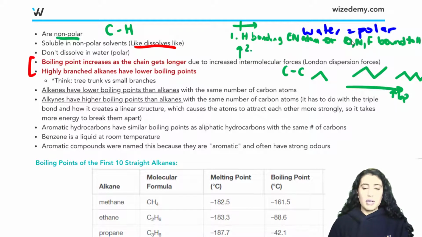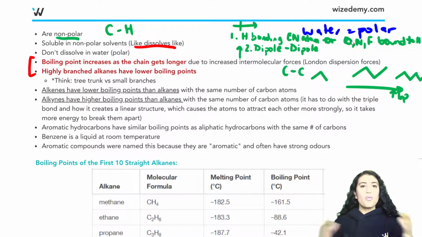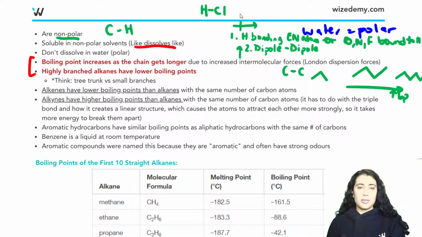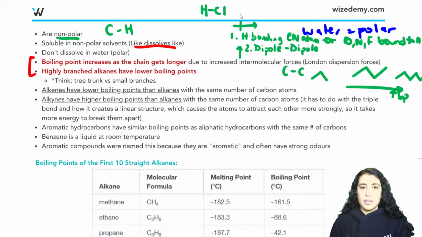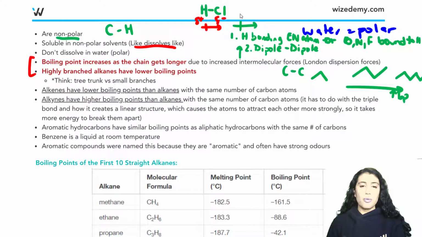The second type of intermolecular force is dipole-dipole. Right in the name, we mentioned that polar molecules have dipole moments, an overall dipole, which is shown by this. An example of a polar molecule would be HCl. Chlorine is an electronegative element. It's close to the top right of the periodic table. So we can draw the delta negative symbol on chlorine, whereas hydrogen is delta positive. I can draw this dipole moment pointing towards the chlorine because it is electronegative. So we get a dipole moment, meaning this molecule is polar, and we call the forces it has dipole-dipole intermolecular forces. So these are for polar molecules.